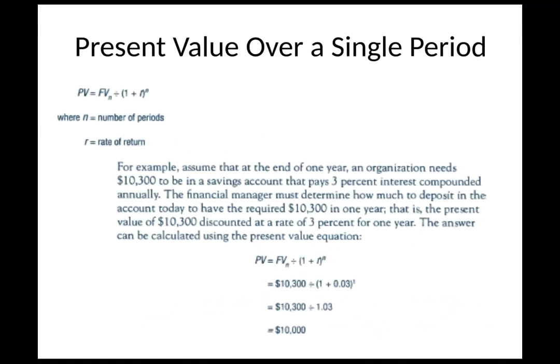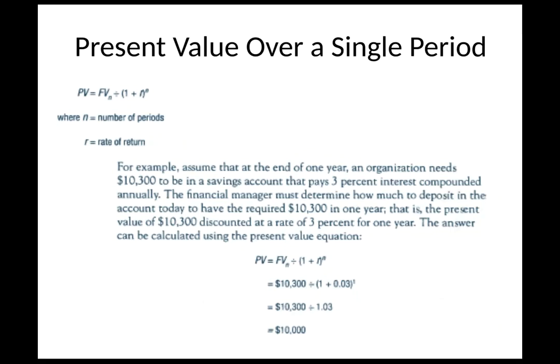So going right into calculations, since this is what we'll be doing pretty much all night, and this is where the chapter goes, right into formulas. We have the formula in the upper left-hand corner: present value equals the future value divided by 1 plus the rate of return, R, all raised to N. It's hard to see there, but N is the number of years we're doing the calculation for. In this case, we're just going to be doing a single period.